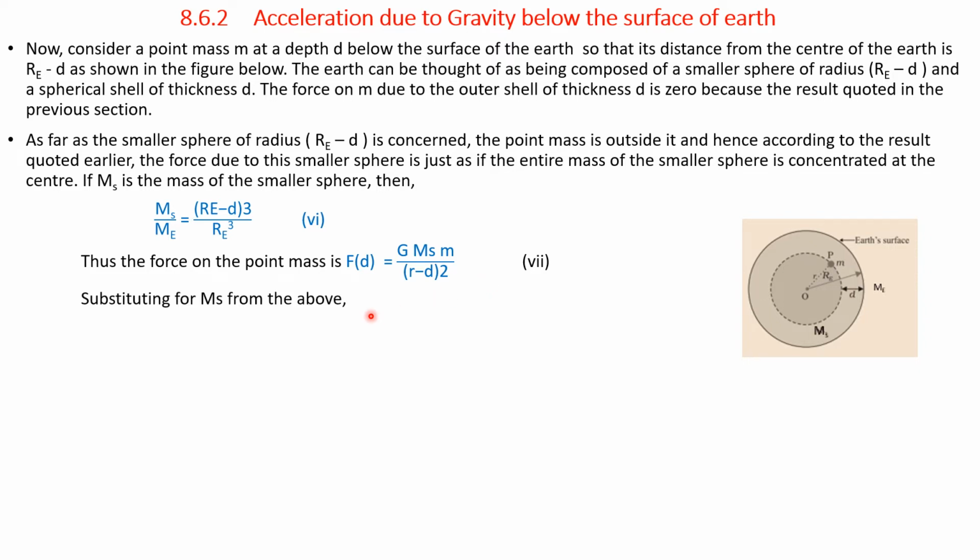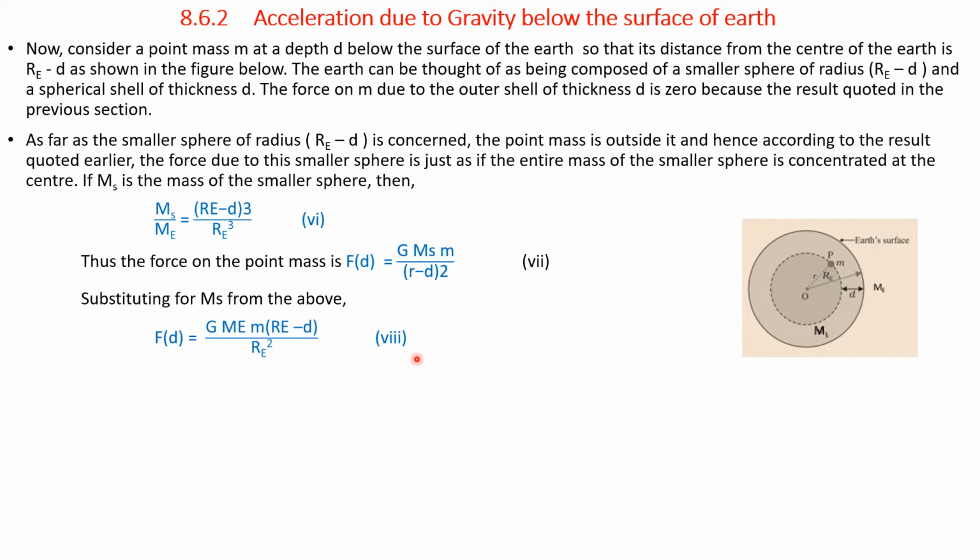Substituting for Ms from this equation, we can write F of d, the force at a depth d, equals G into Me into m into Re minus d divided by Re cube.